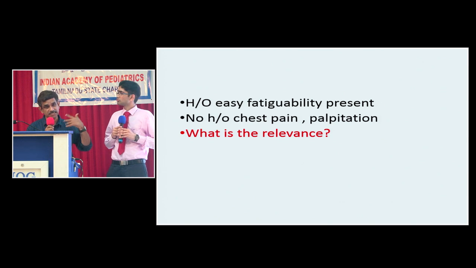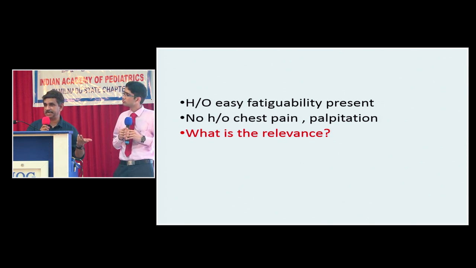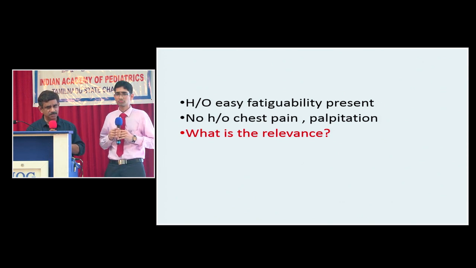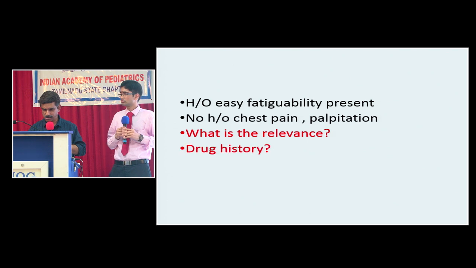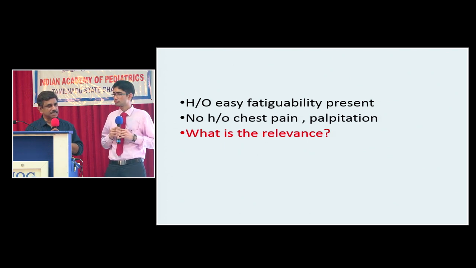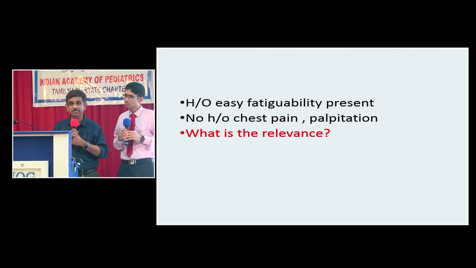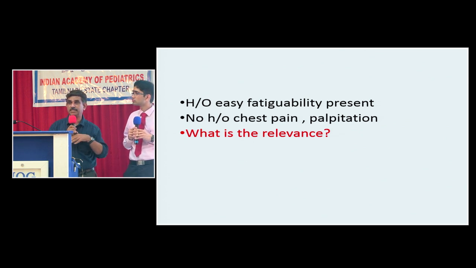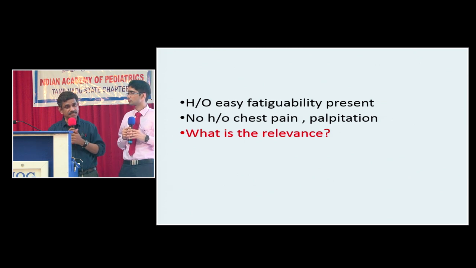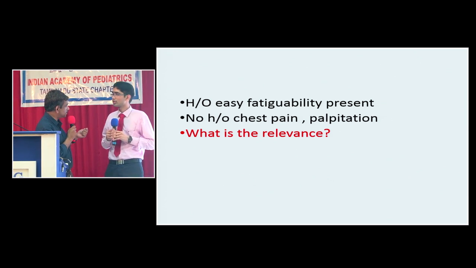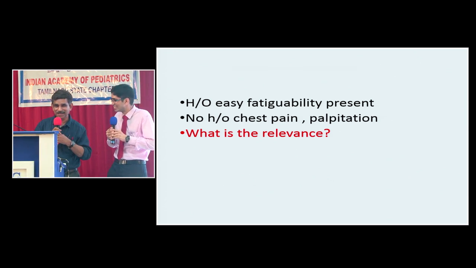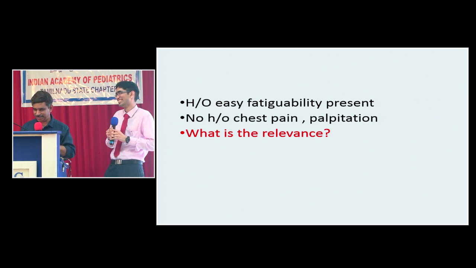Suppose this child does have a genetic disease like Wilson disease. Can it cause palpitation? Sometimes there can be arrhythmias in Wilson disease. One of the manifestations of Wilson disease on the heart is to produce cardiomyopathy and also arrhythmias. In such a case, there may be palpitation. Is that what you had in mind? Maybe, sir. He says, maybe, sir. Okay, fine.